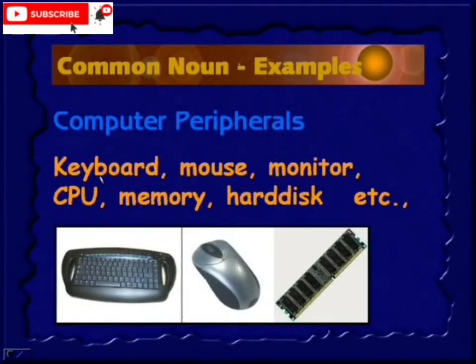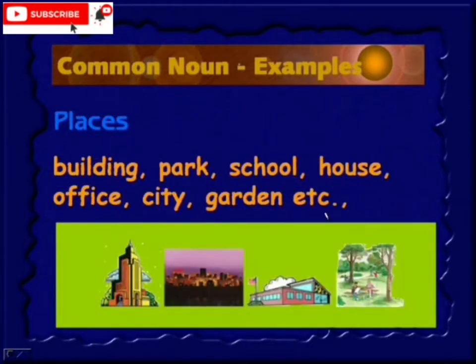Computer peripherals: keyboard, mouse, monitor, CPU, memory, hard disk, and all other peripherals. Places: building, park, school, house, office, city, garden, and any other place. They are called common nouns.